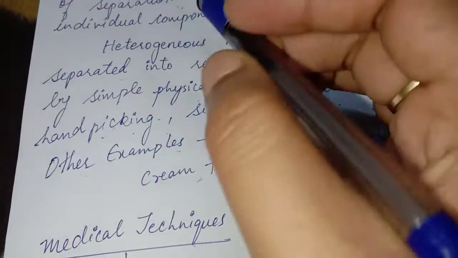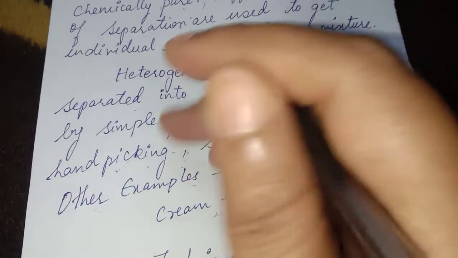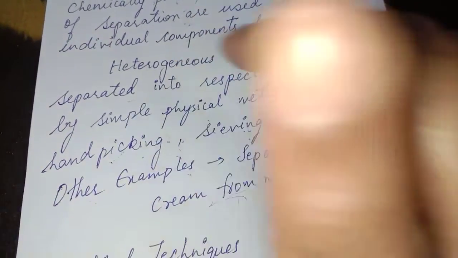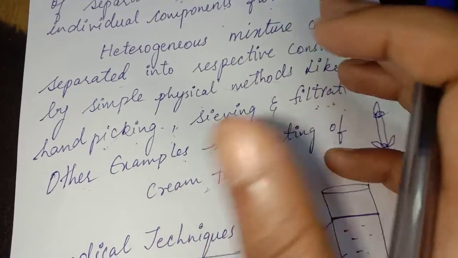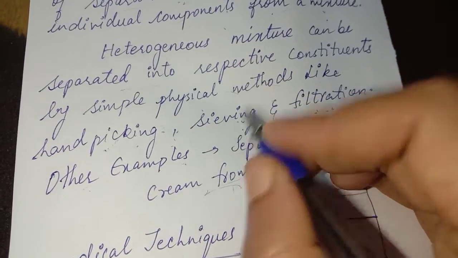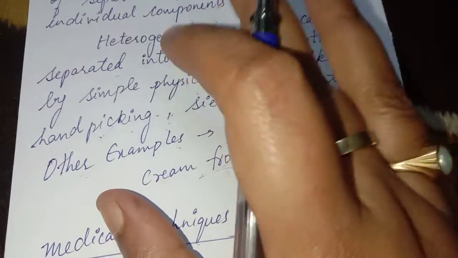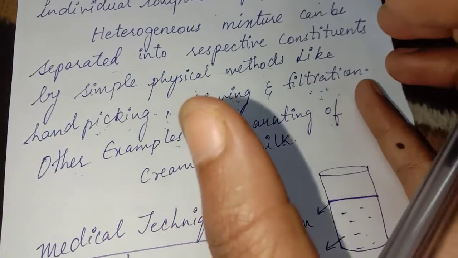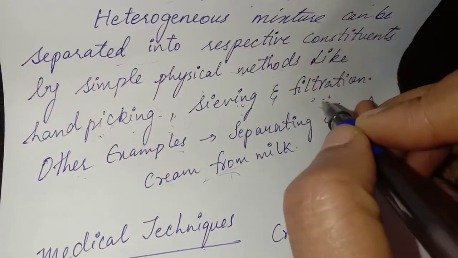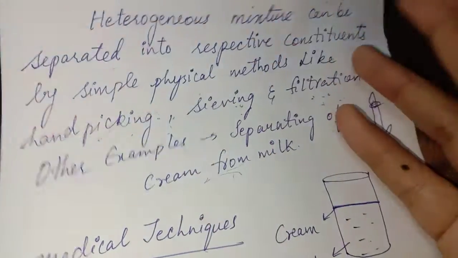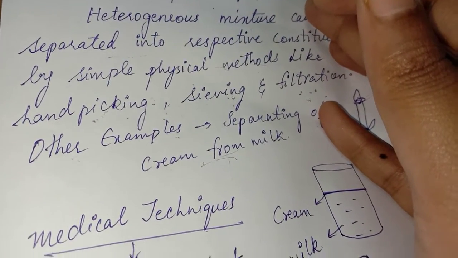A heterogeneous mixture can be separated into its respective constituents by simple physical methods like hand picking, sieving, and filtration. With hand picking, if there are some stones in the rice, we can use our hand and pick them up easily. The next is sieving. If you want to dust the flour, you can use a sieve. And filtration: when you prepare tea, you want to separate the tea powder from the liquid tea, so you can use a filter to directly remove the tea powder from the liquid tea.